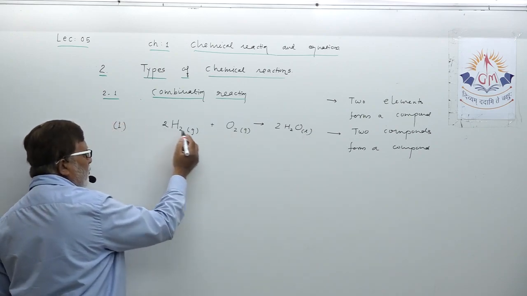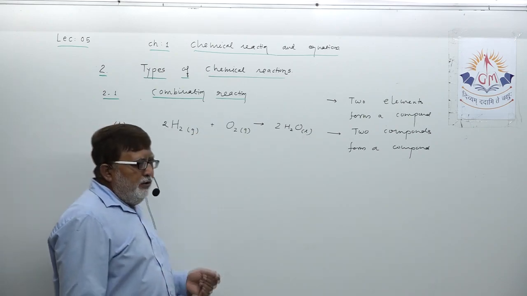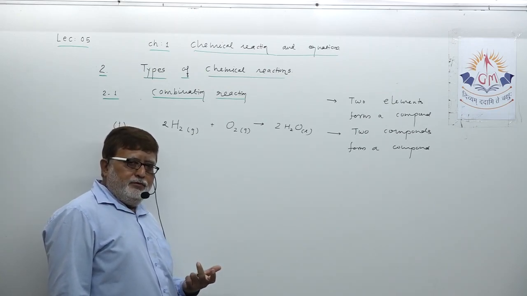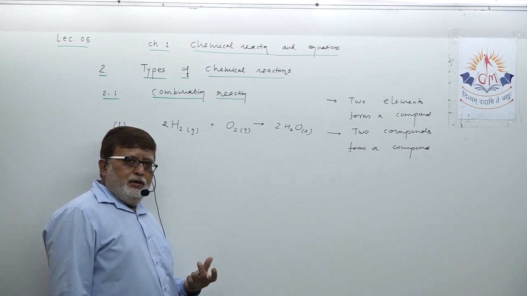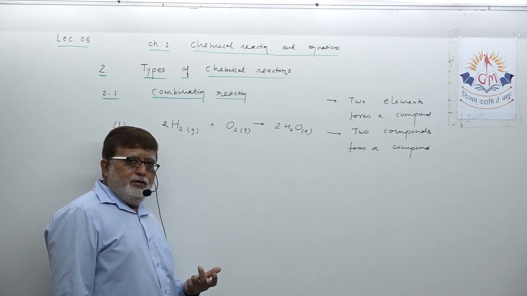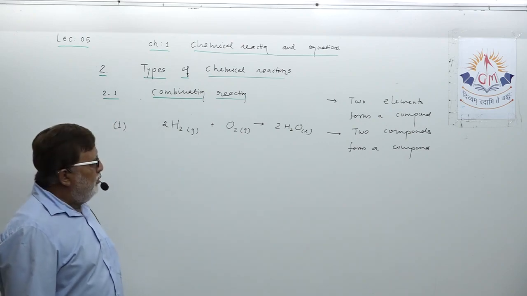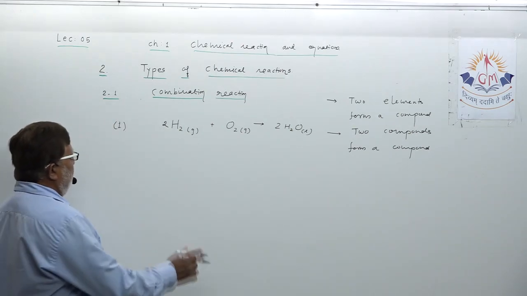To balance, 2H2 + O2 gives 2H2O. So here, dear student, what has happened? Two elements, hydrogen and oxygen, chemically react with each other and formed a new product, that is called combination reaction.